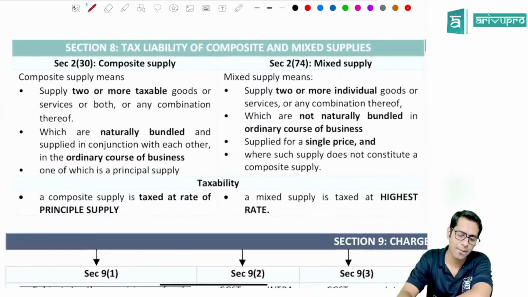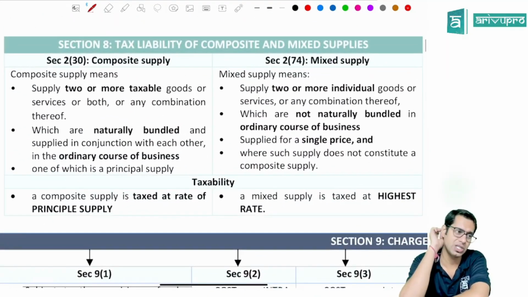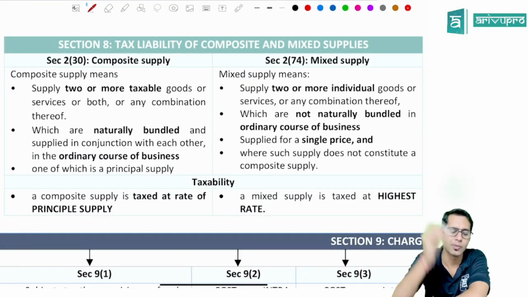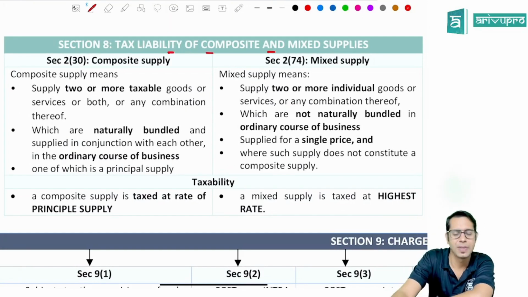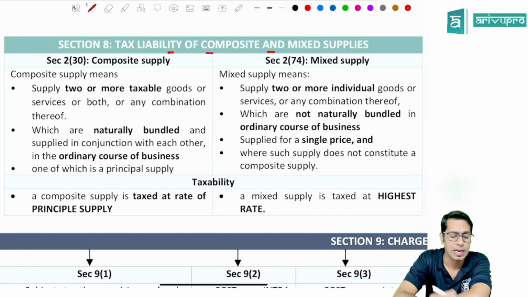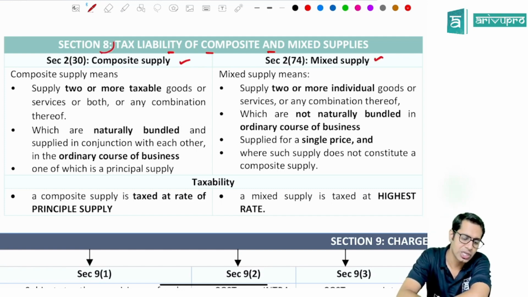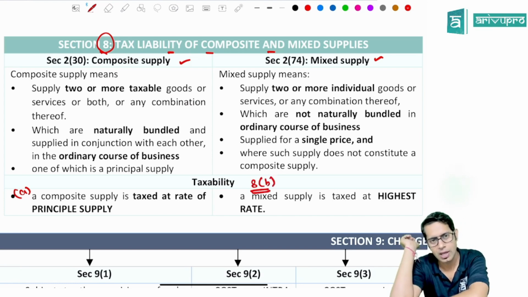Now, the next point for our discussion is section number 8. Section number 8 talks about what, sir? Section number 8 talks about taxability of composite and mixed supply. Taxability of composite supply and mixed supply. There is something called composite supply and there is something called mixed supply. Section 8A talks about taxability of composite supply, and section 8B talks about taxability of mixed supply.